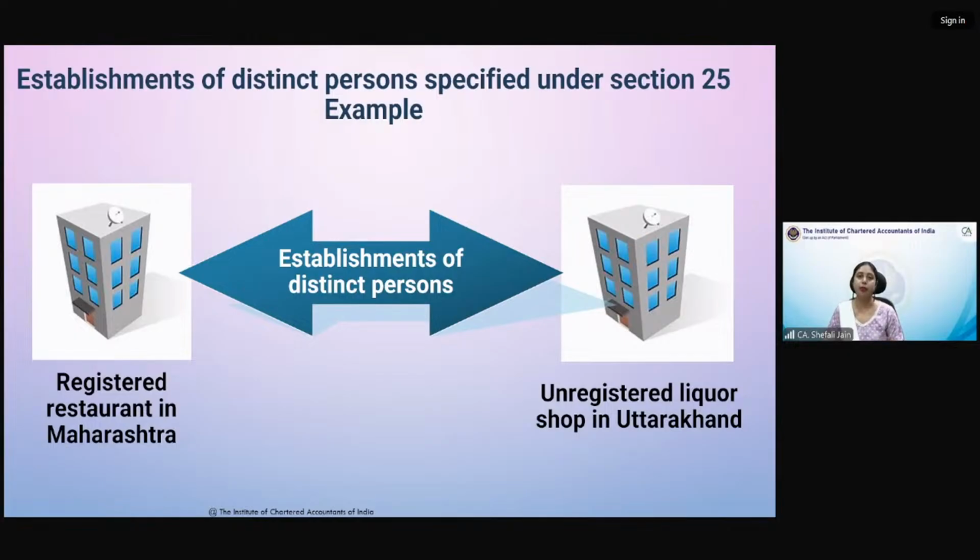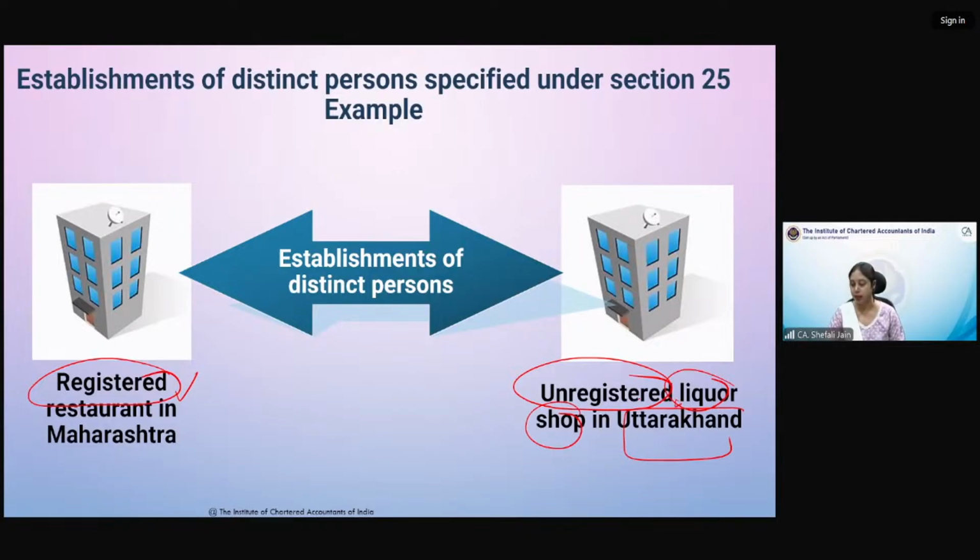Second is establishment of distinct persons. Establishment of distinct persons का मतलब होता है कि one establishment or one place of business is registered and in another state the registration has not been taken. Now under GST law, if you are making a taxable supply, you have to take registration. Once you are eligible, आप जितने भी states में operate करोगे, registration mandatory होता है. But if you are making an exempt supply from any state, then registration is not required in that state. So अगर मैं उत्तराखंड में alcoholic liquor का business कर रहा हूँ, तो alcoholic liquor is outside GST, उसमें मुझे registration लेने की जरूरत नहीं है.